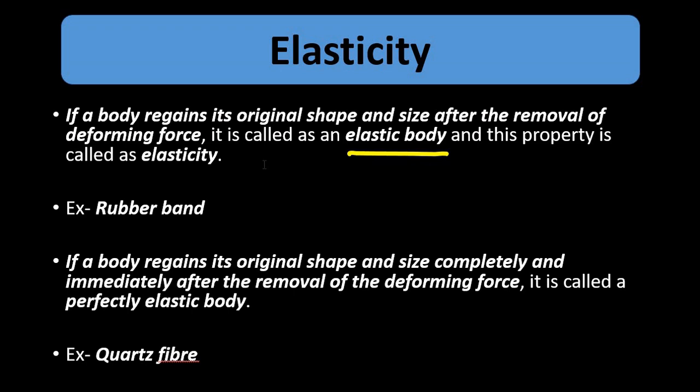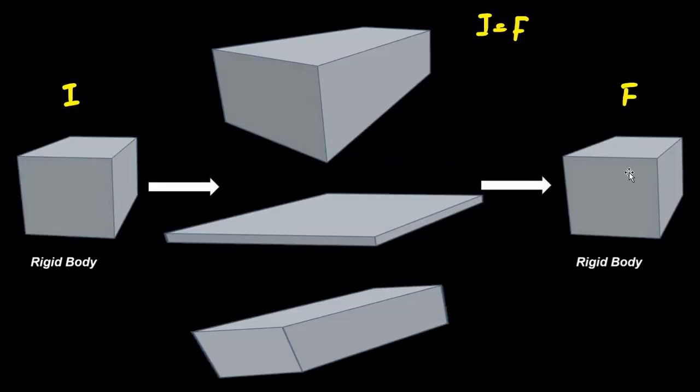Again, there are two subcategories here. One is called a perfectly elastic body and the other is not a perfectly elastic body. The extent to which the initial and final size are close gives us whether the body is perfectly elastic or not.